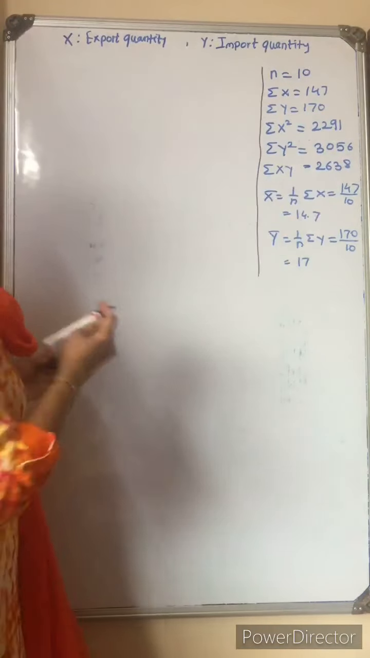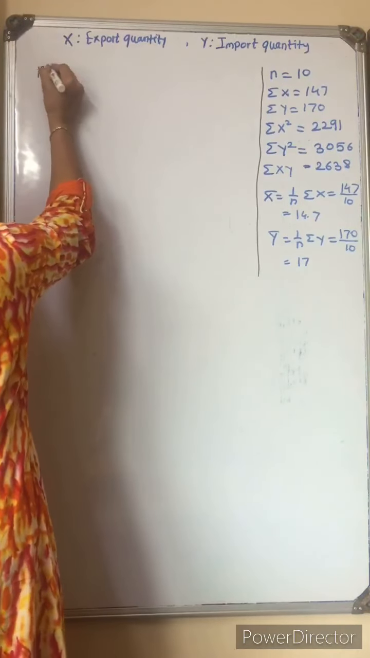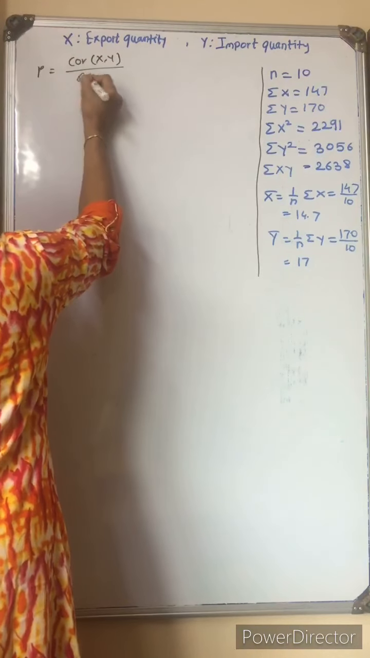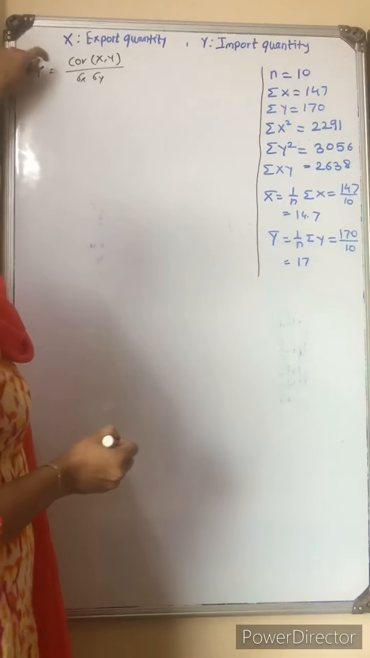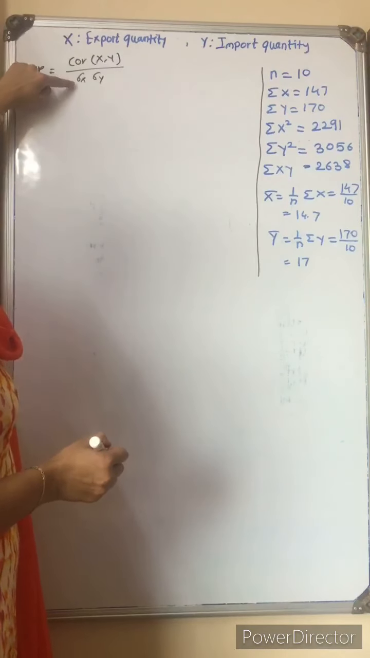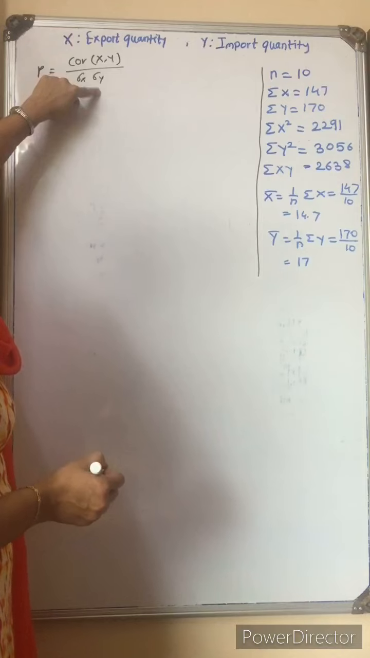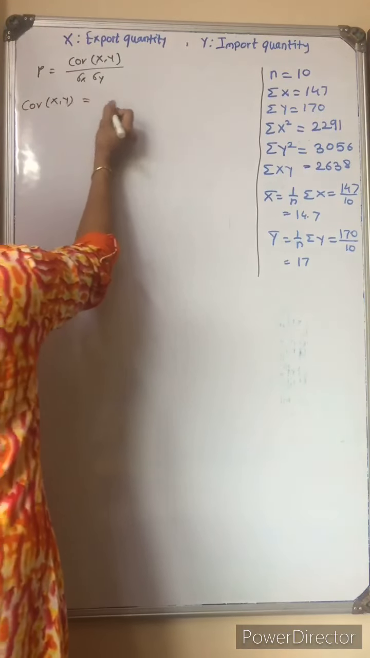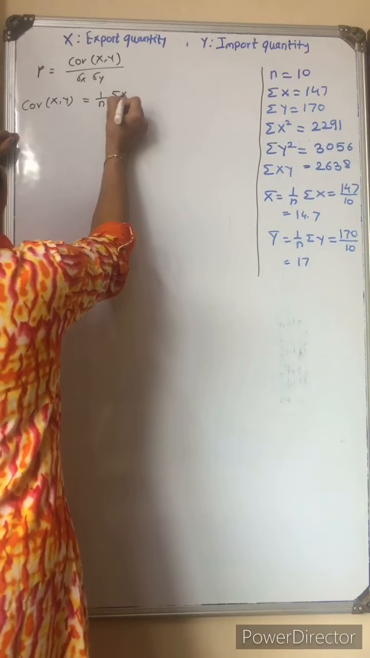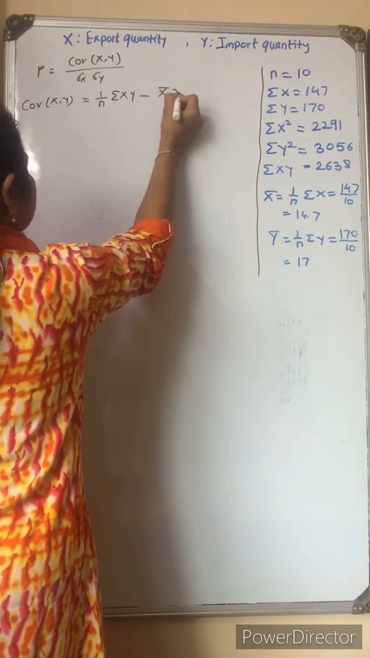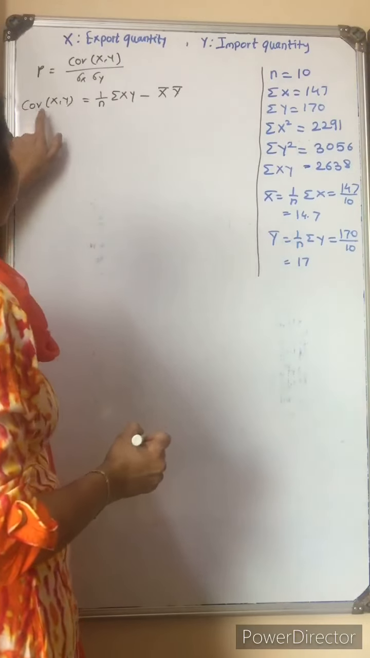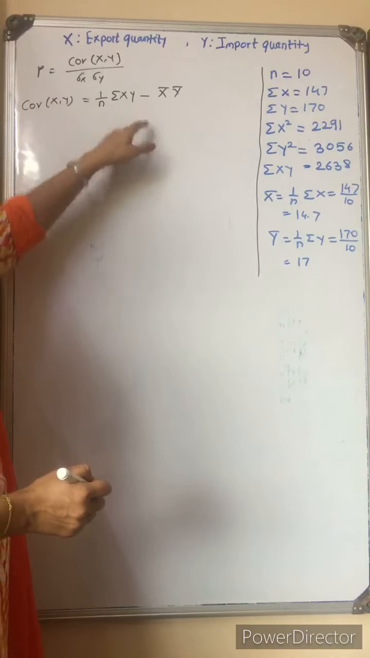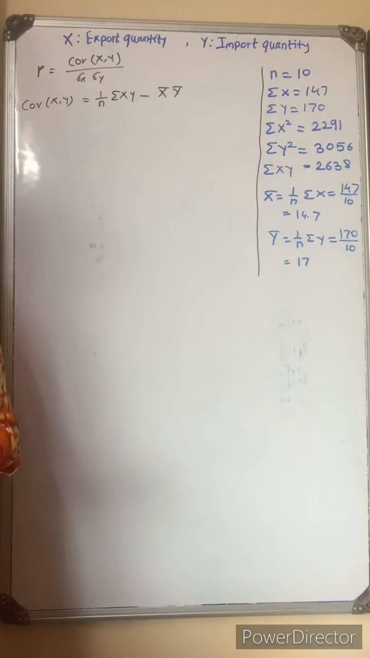Now we need the values of these sums only. R is covariance of xy upon sigma x into sigma y. Again remember, it is covariance, and this is the standard deviation of x, the standard deviation of y. So first I calculate covariance. The formula for covariance is 1 upon n summation x into y minus x bar into y bar. As this is the variance between two variables, that is covariance.